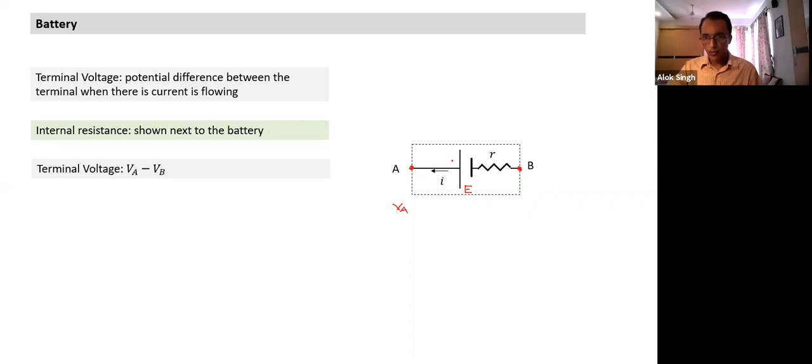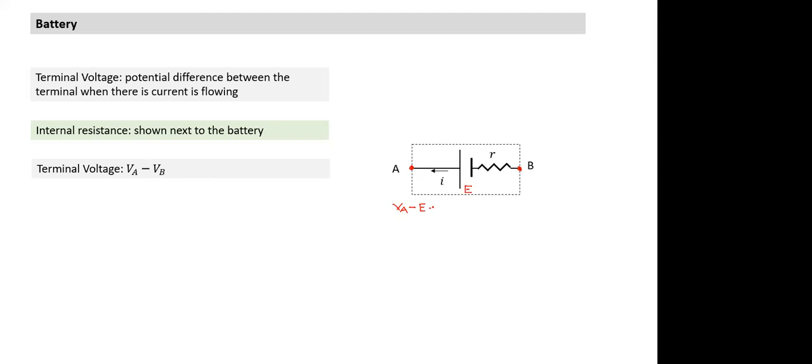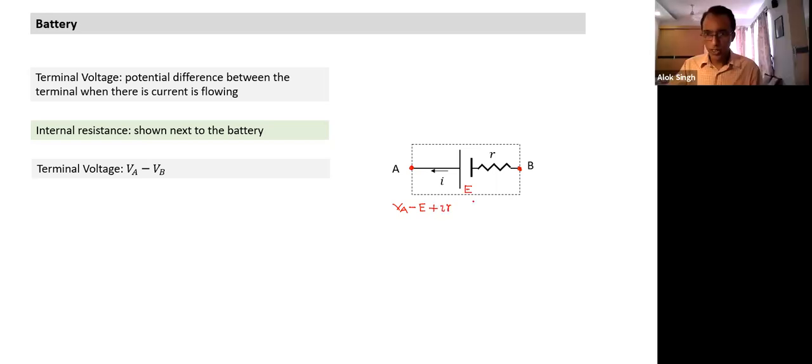As I cross from positive terminal to negative terminal, there is a drop of potential equal to EMF. Now, which direction is the current flowing? When I'm going from A to B, am I moving along the current or opposite to the current? I'm moving opposite to current, hence I'll put a plus sign here into IR, and then I reach potential B. This is VB. So what is VA minus VB? VA minus VB is equal to E minus IR.